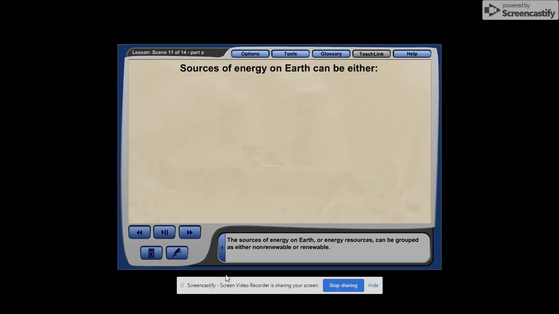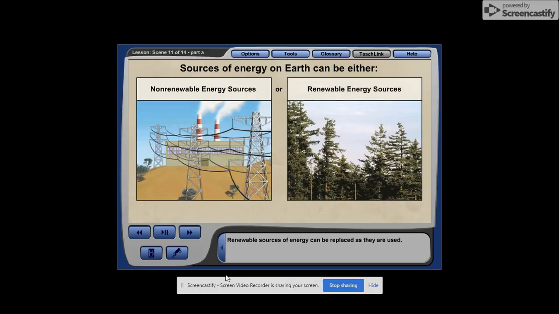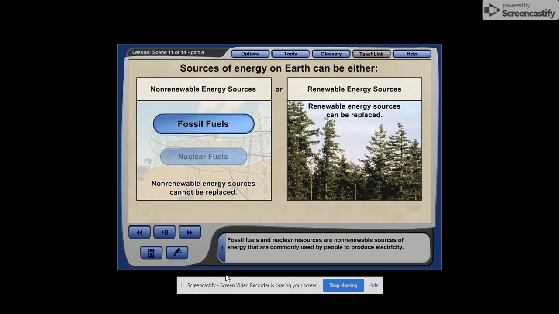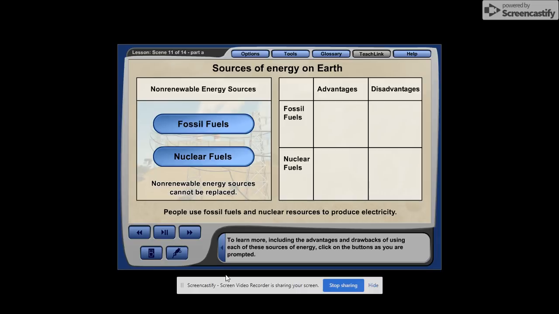The sources of energy on Earth, or energy resources, can be grouped as either non-renewable or renewable. Renewable sources of energy can be replaced as they are used. Non-renewable sources of energy cannot be replaced once they are used. Fossil fuels and nuclear resources are non-renewable sources of energy that are commonly used by people to produce electricity. To learn more, including the advantages and drawbacks of using each of these sources of energy, click on the buttons as you are prompted.